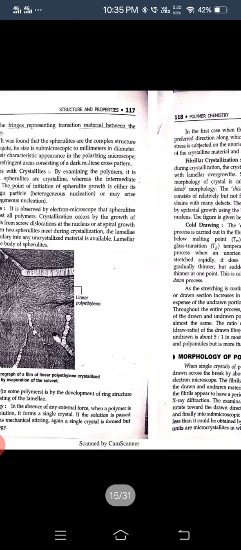Strain induced morphology. In the absence of any external force, when a polymer is allowed to crystallize from solution, it forms a single crystal. If the solution is subjected to an external force such as mechanical stirring, again a single crystal is formed but with entirely different morphology.